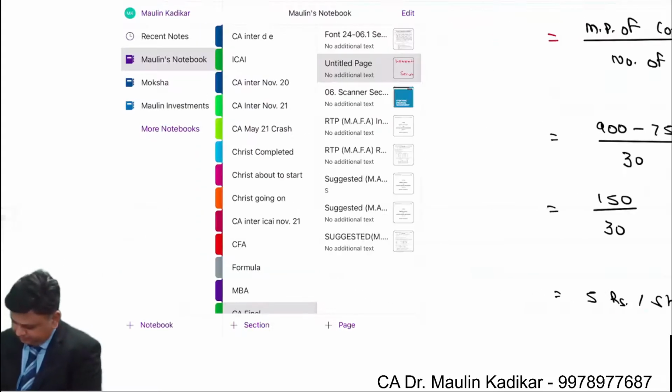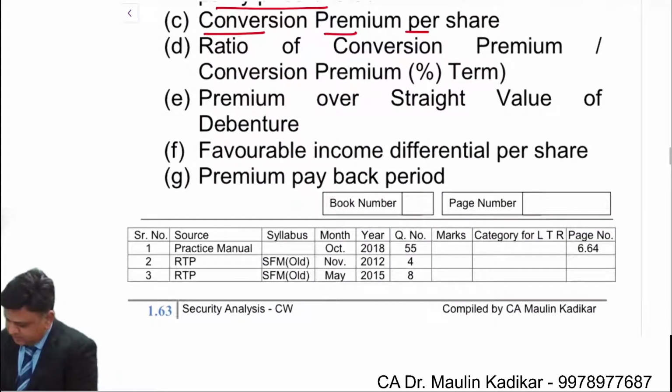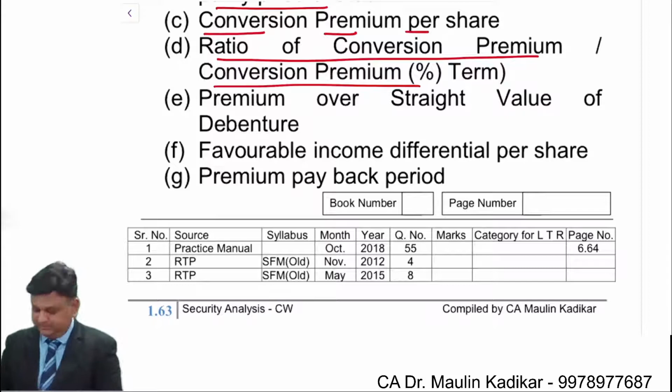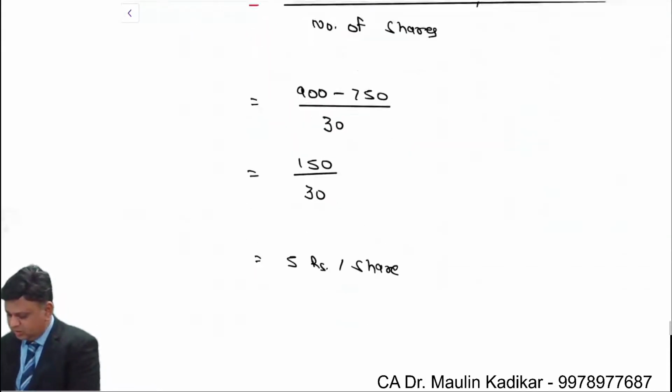Next, the question is the ratio of the conversion premium, or conversion premium in percentage terms. So we are required to make the computation of the conversion premium in percentage terms. Read an answer.